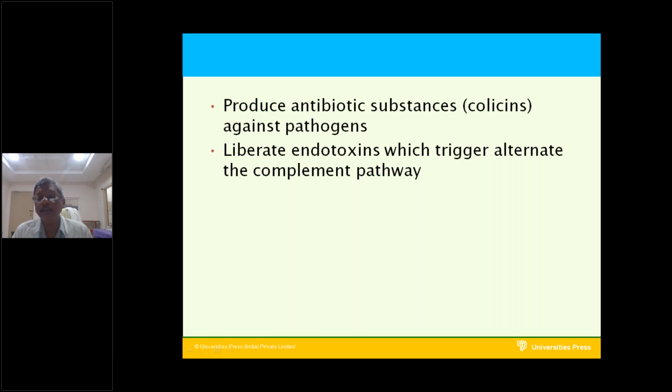Antibacterial substances are produced by the bacteria. These are called colicins. These colicins will cause the inhibition or prevention of the infections produced by the pathogenic bacteria. So the colicins are produced by the normal flora. The colicins are antibiotic-like substances. They fight against the pathogenic bacteria.